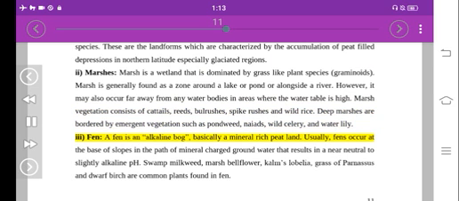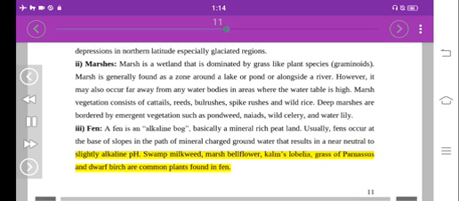E. Fen. A fen is an alkaline bog, basically a mineral-rich peatland. Usually, fens occur at the base of slopes in the path of mineral-charged groundwater that results in a near-neutral to slightly alkaline pH. Swamp milkweed, marsh bellflower, calamus, lobelia, grass of Parnassus and dwarf birch are common plants found in fen.